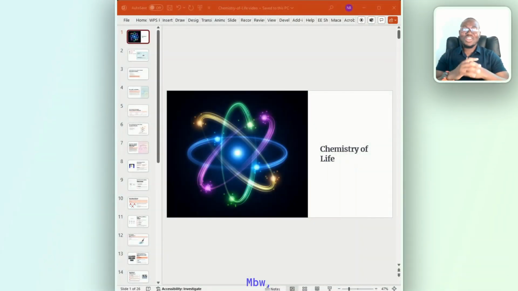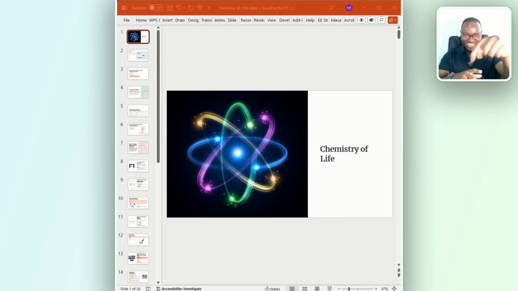A drastic conformational change in a protein in response to extreme heat or pH is called what? Is it deconformation? Is it sedimentation? Is it saturation? Is it denaturation? Or is it contamination? You put your answer in the comment section below.